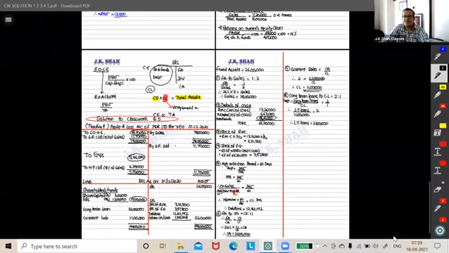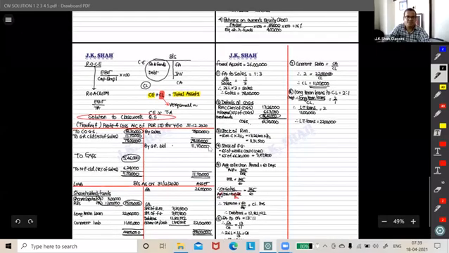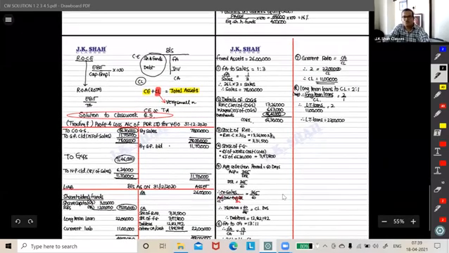Ray, zoom from your side, Ray. You can zoom, Someshwar. You can zoom my screen from whatever I share, that you can zoom on your side.